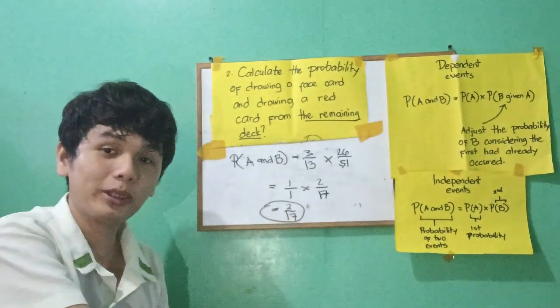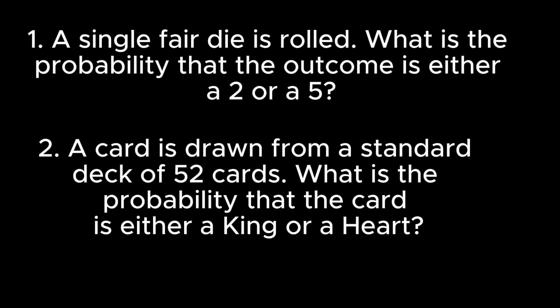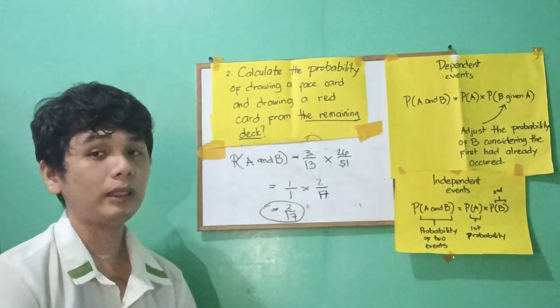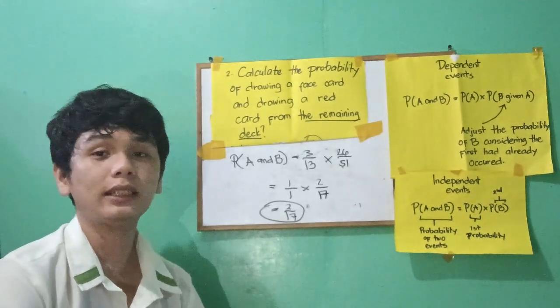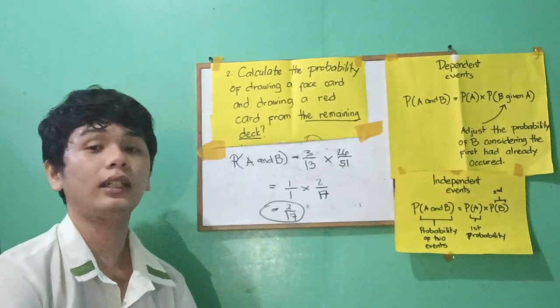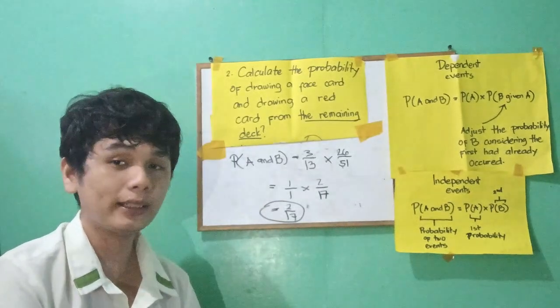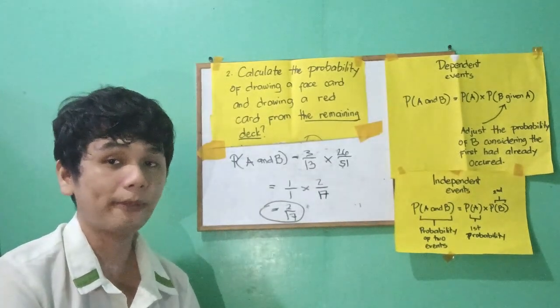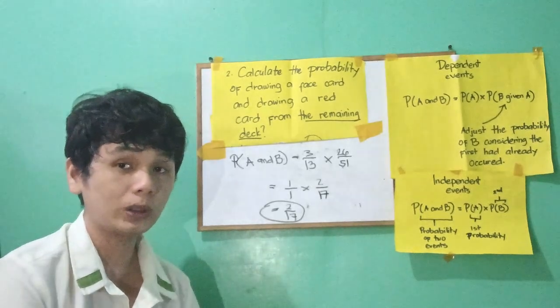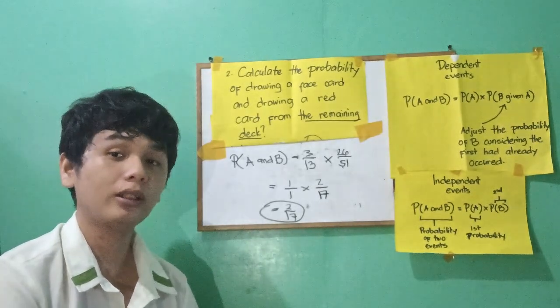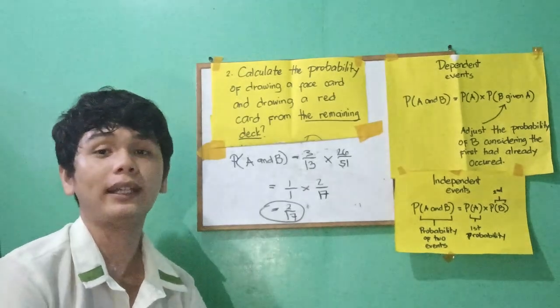So you got it right? For summary, compound probability is the probability of 2 or more events, and there are 2 distinct kinds of events: independent, where one event does not affect the other, and dependent, where the first event affects the other. Thank you everyone for listening to my class.